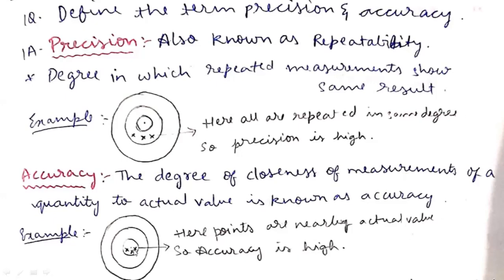These are two important parameters, very important in pharmaceutical analysis. Why? Because we are taking many samples, doing many experiments, and getting results, and those results must show precision and accuracy. Then only can we trust those values. If they deviate completely from precision and accuracy, we are getting many errors. Accuracy is inversely proportional to errors. If accuracy is higher, fewer errors are produced. If there are more errors, accuracy is lower.